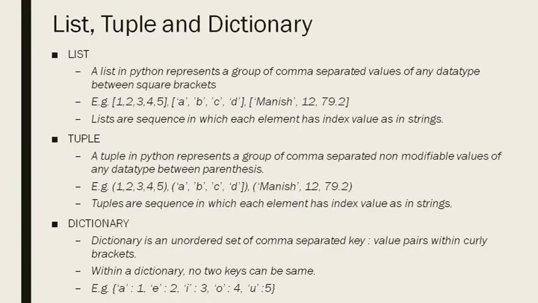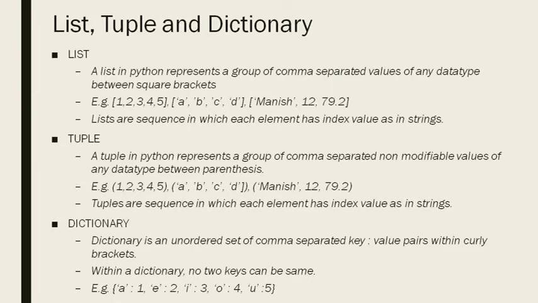As the last three core data types, we have list, tuple and dictionary. We have just taken an introduction to all these three, as you will be having a complete chapter on all of these, that are strings, list, tuple and dictionary. So don't worry, just try to get a basic idea.